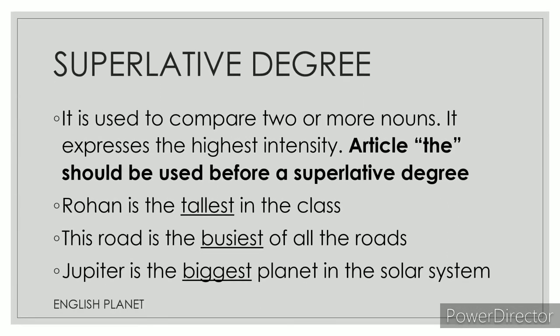Superlative degree. It is used to compare two or more nouns. Always remember in superlative degree the article the should be used before a superlative. For example, Rohan is the tallest in the class. It is compared with the whole class, so more than two. Tallest is in superlative degree. This road is the busiest of all the roads. This is in superlative degree. Jupiter is the biggest planet in the solar system. So biggest is in superlative degree.